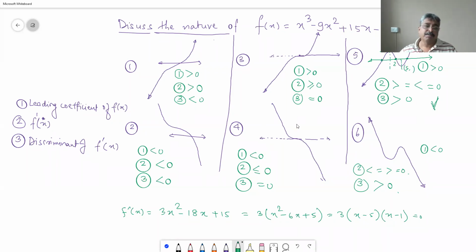So that is the complete nature of the given problem. Signature of cubic. All these that we have drawn are the signatures of cubic.